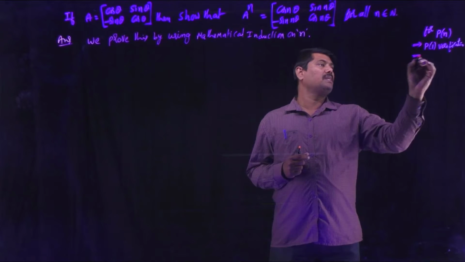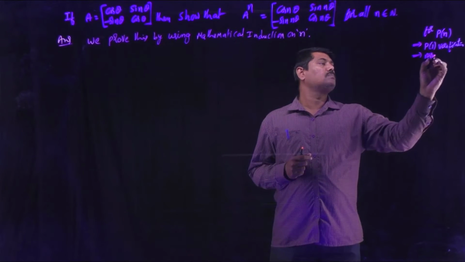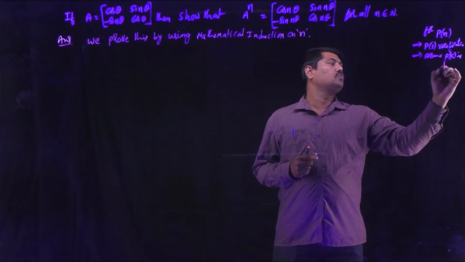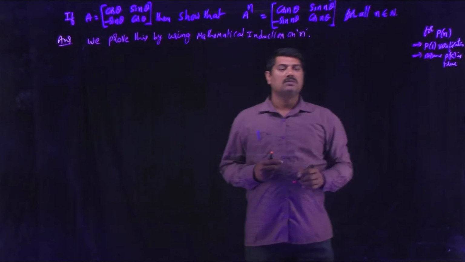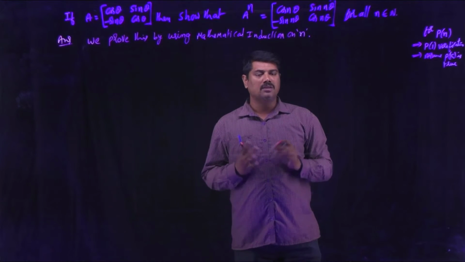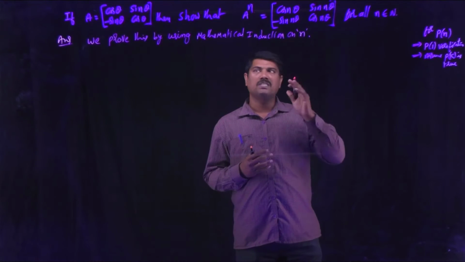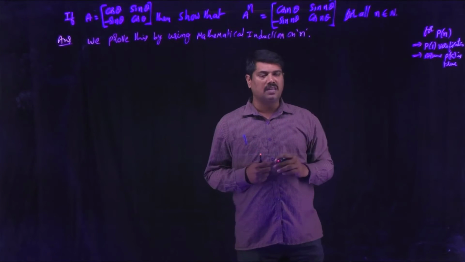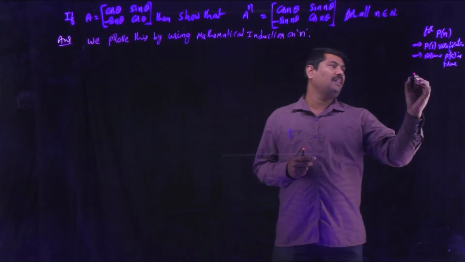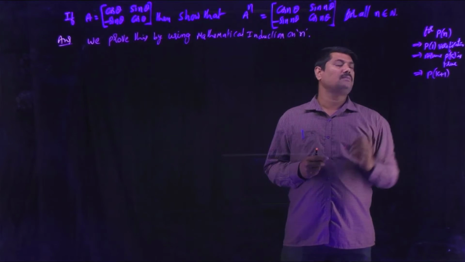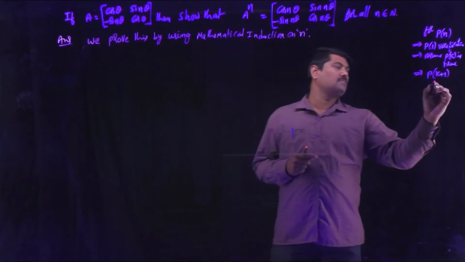And second one is assume P of k is true. So after verifying the statement for n is equal to 1, you have to assume the given statement is true for a number k which is greater than 1. Then you have to verify the statement for k plus 1. So P of k plus 1 verification.